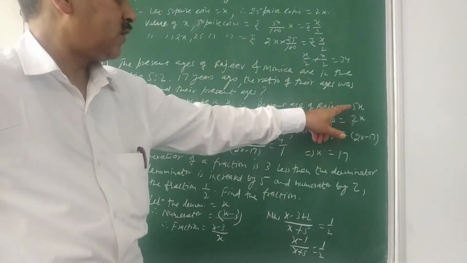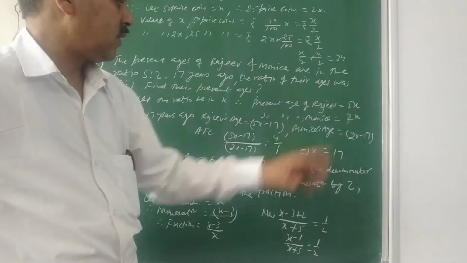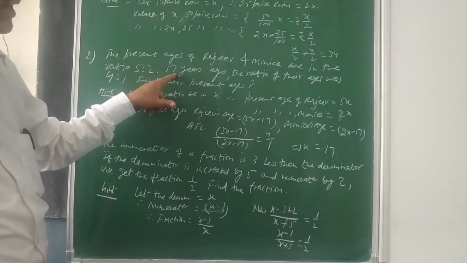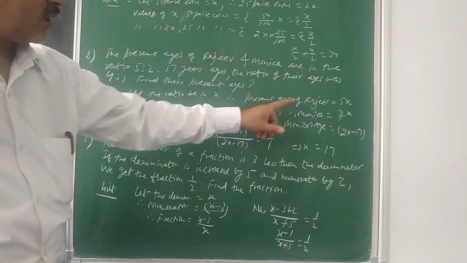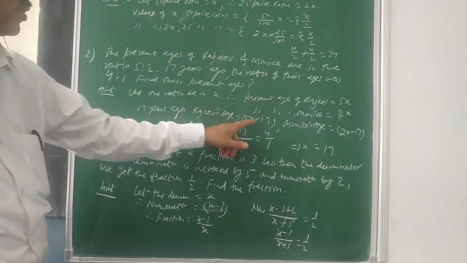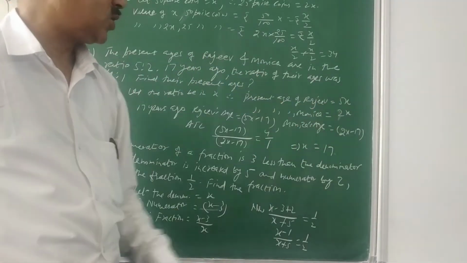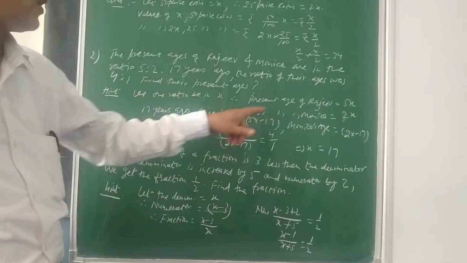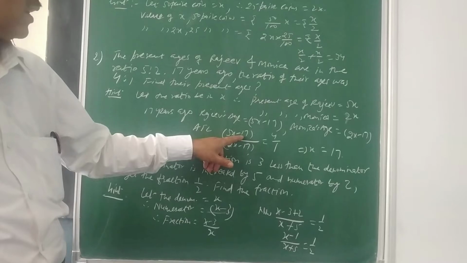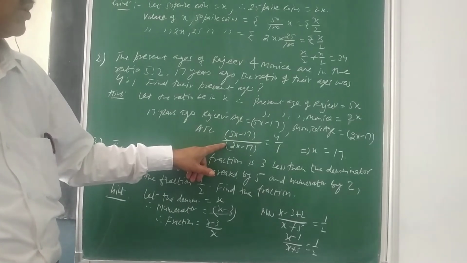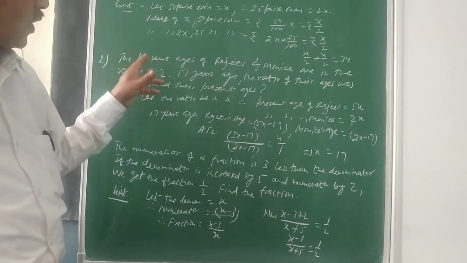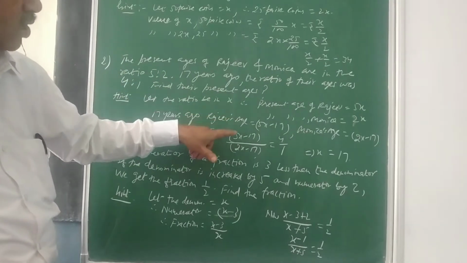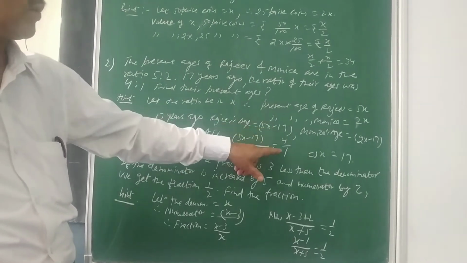So Rajiv's age will be 5x, Monica's will be 2x, and now for 17 years ago, immediately you have to shift to this condition. This is their present age. 17 years ago, you need to subtract 17 from both present ages, and then the ratio was 4:1. So Rajiv's age will be 5x minus 17 and Monica's age will be 2x minus 17. According to the order, the ratio will be 4:1, meaning Rajiv's age upon Monica's age will be 4 upon 1.